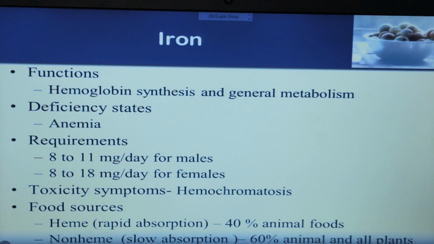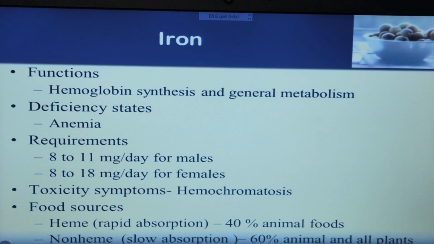Okay. So first iron. Already you know the major function of iron. Iron helps in the synthesis of hemoglobin and general metabolism. Iron is the major element in the synthesis of hemoglobin, which blood is made up of, and in oxygen carrying capacity, right? If deficiency of iron takes place, then that condition is known as anemia.